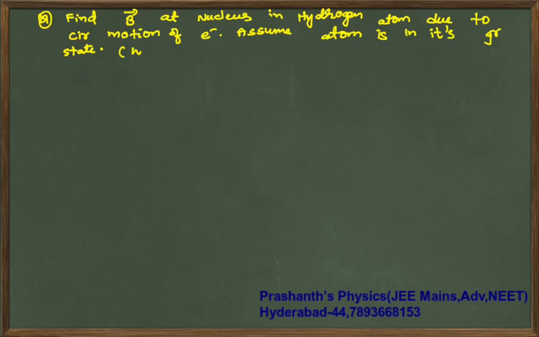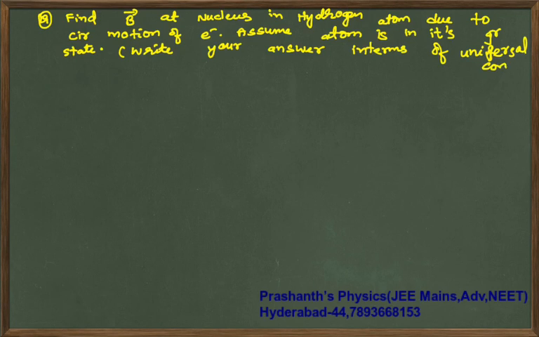Write your answer in terms of universal constants. Your final answer should contain mu naught, e, m, pi, epsilon naught, h.